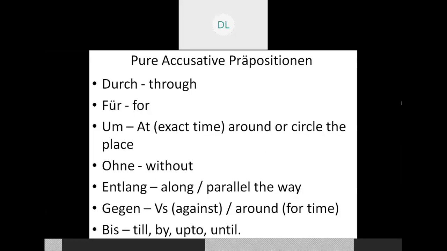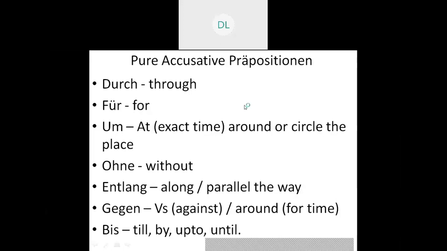We also discussed their meanings with different examples and sentences. We had covered that already yesterday.